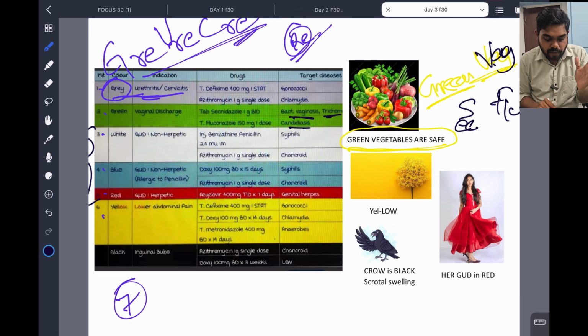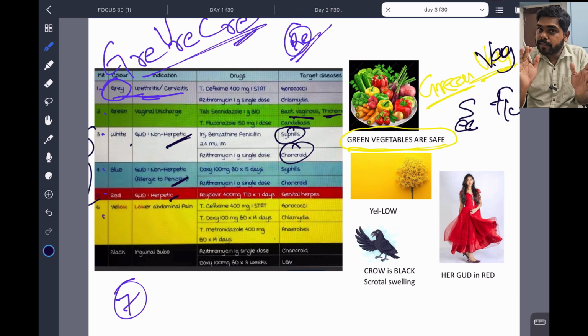So here we have genital ulcer disease, GUD, non-herpetic and herpetic. Herpetic ulcer is there, non-herpetic ulcer is there. Herpetic ulcer means the diagnosis is genital herpes and management is acyclovir, antiviral. Clear? And non-herpetic we have divided into two, white and blue. So white is mainly syphilis, chancroid. For syphilis, benzathine penicillin, very important.